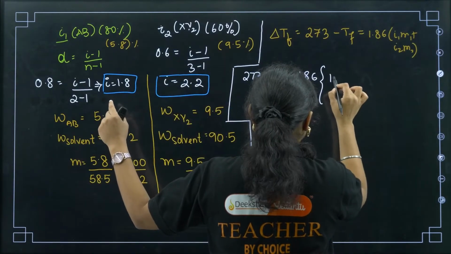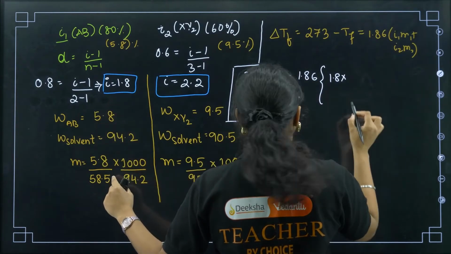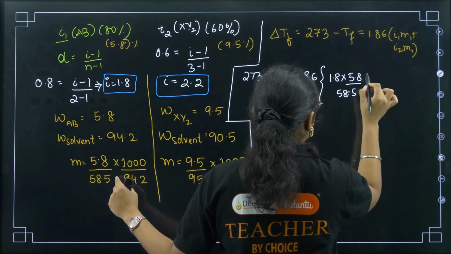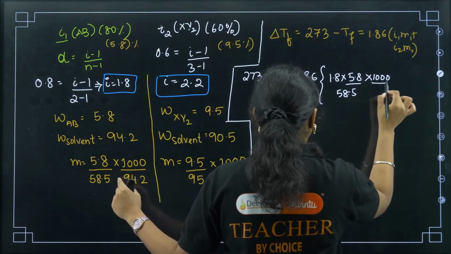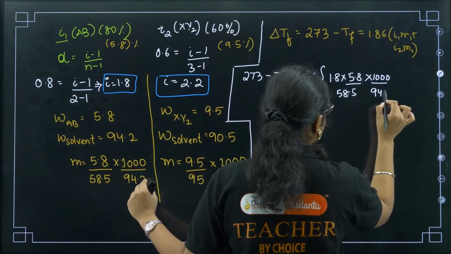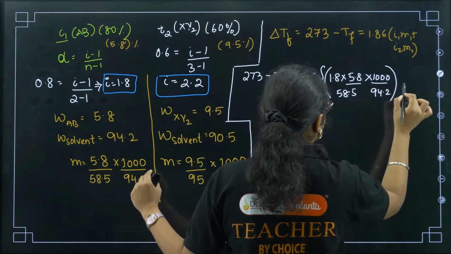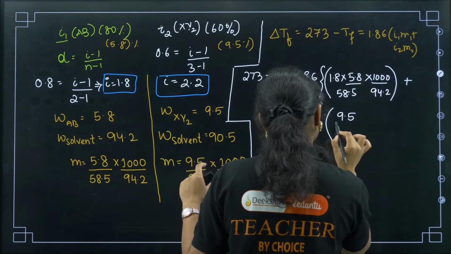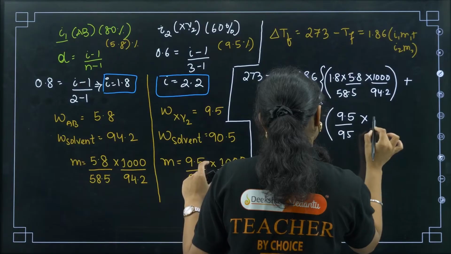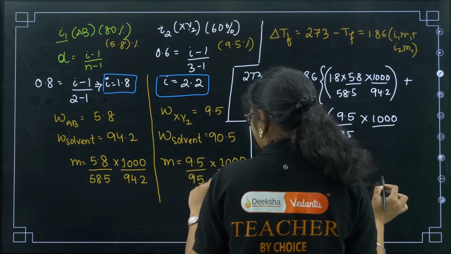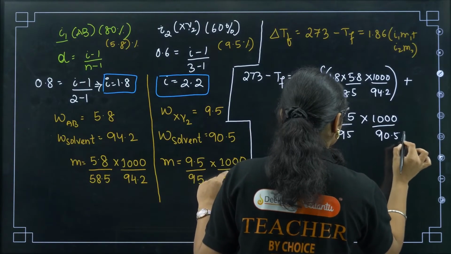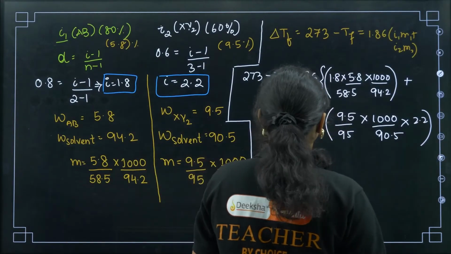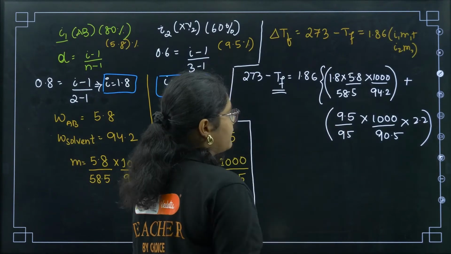I1 is 1.8, into what is M1 value? 5.8 by 58.5 into 1000 by 94.2, plus we have 9.5 by 95 into 1000 by 90.5 into the I2 value, which is 2.2. Now we need to solve this equation and find the value of TF.